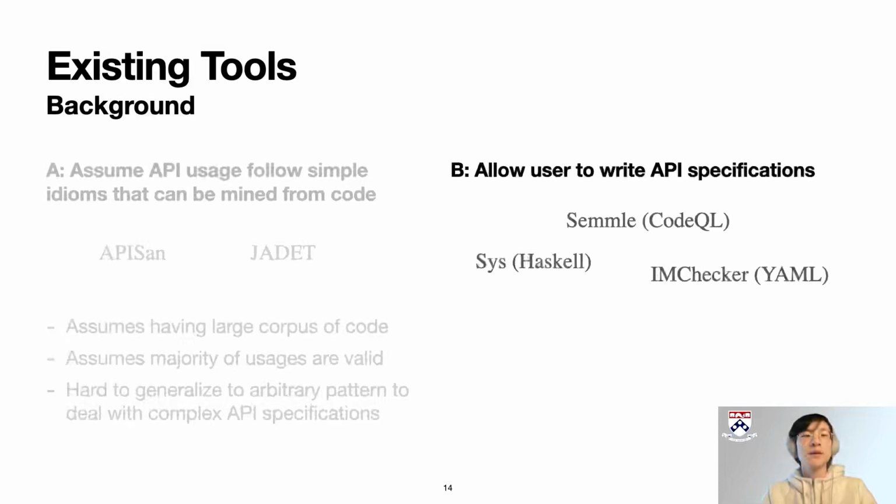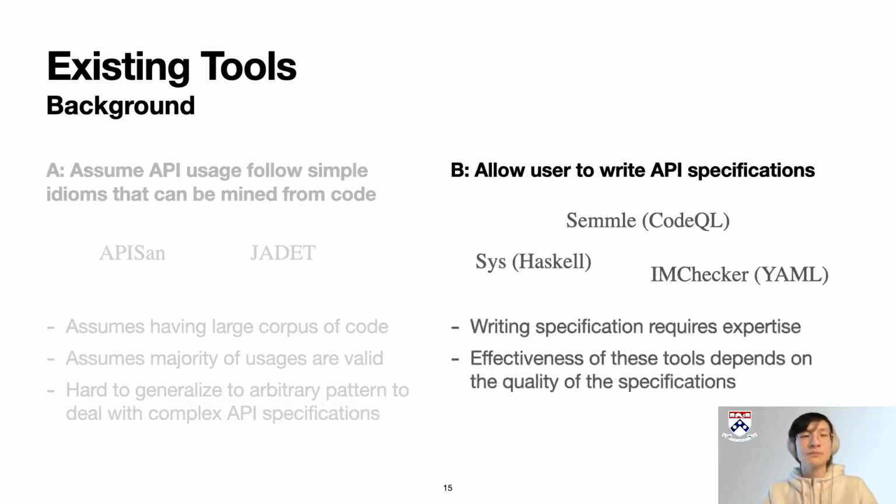specifications. On the other end of the spectrum, we have tools that give the end user full control, that is, writing the API specifications. Examples of those include SAM, Sys, and IAM checker. Usually these tools provide a domain-specific language for the user to write specifications.